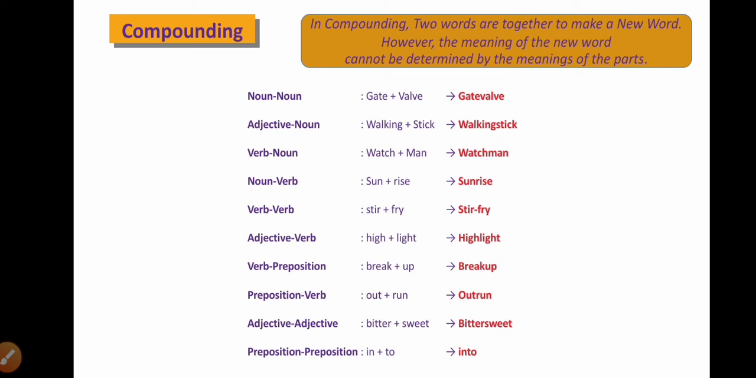Like that, we can generate a new word by the method of compounding. The compounding is possible by combining either a noun with a noun, or an adjective with an adjective, or an adjective with an adverb, or an adjective with a verb, or a noun with a verb, or a verb with a noun. Okay, these combinations are possible.